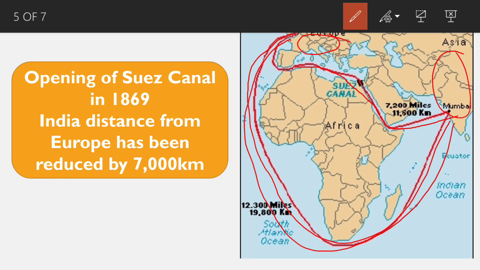That is why India's location between East Asia and West Asia is important.